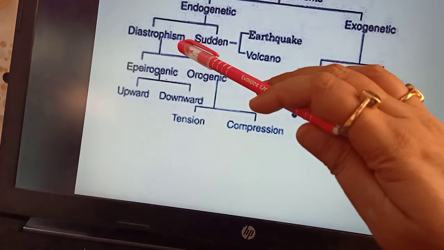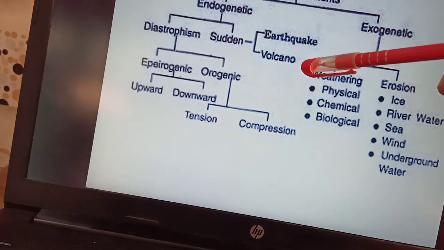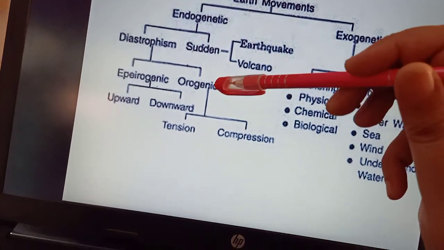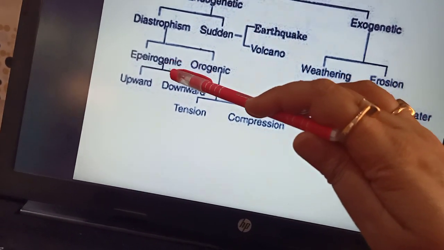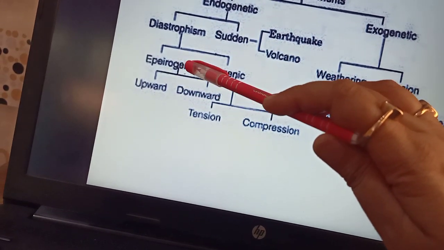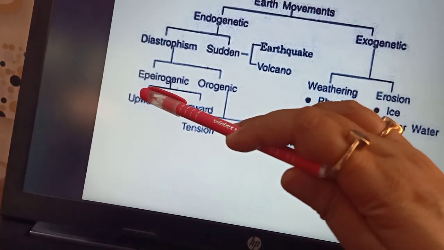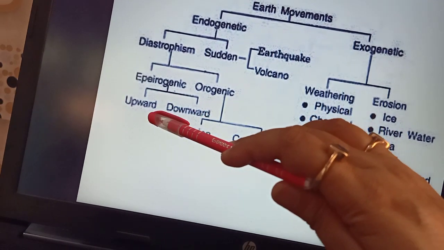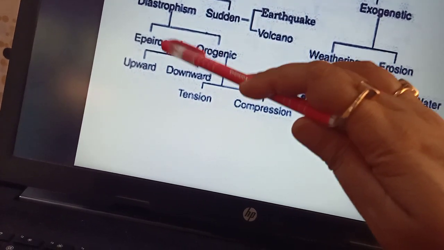Now children, the diastrophic forces are divided into two parts, the epeirogenic and the orogenic. The word epeirogenic is taken from the Greek word epiros, which means continent. So the continents either rise or they sink under the influence of these forces. Now epeirogenic forces are of two types, the upward and the downward. So children, when a part of the earth's crust rises in relation to its surroundings under these forces, then it is known as uplift. A part of the earth's crust rises up.